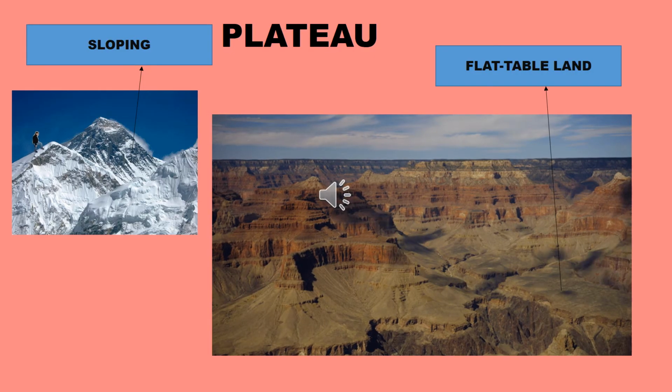Next landform is plateau. What is it? Children, a plateau is an area of raised land with a flat top. Here is the example. So this is the flat top. And here I show the difference between mountain and plateau. A mountain is also a raised level of land with sloping sides. Just see here, sloping sides. Here the difference is that a plateau has a flat top.